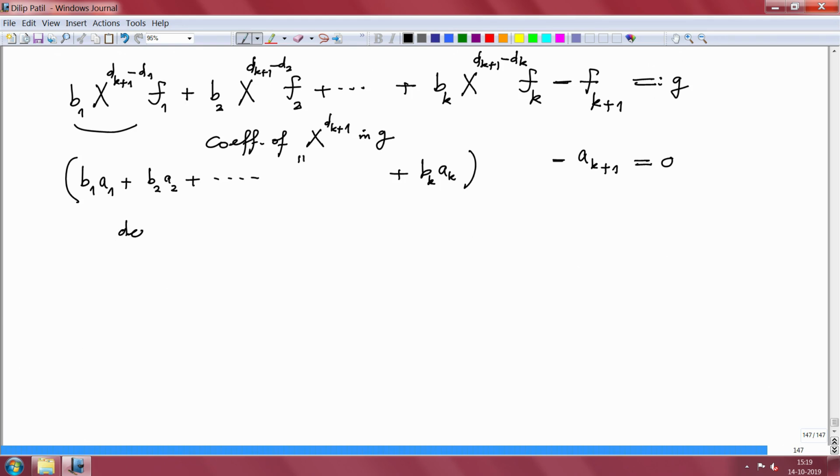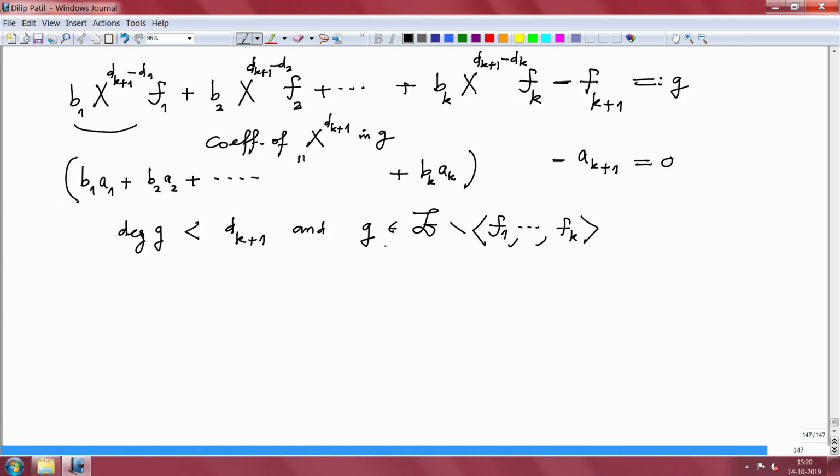Therefore the degree of G is strictly smaller than dk plus 1. And where is G? I claim first of all that it belongs to B, that is no problem because all these Fi's belong to B. And it cannot belong to the ideal generated by F1 to Fk, because if it does, this side already belongs to this.